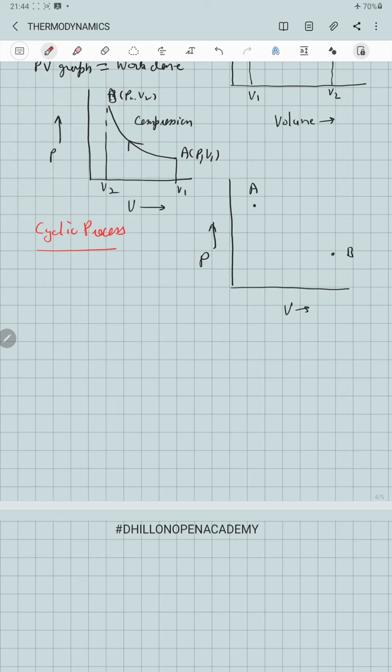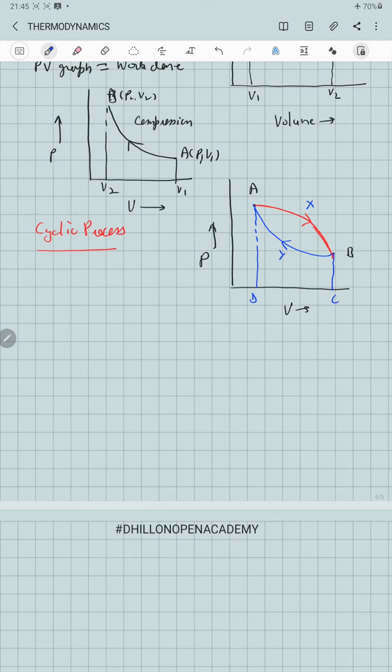So if the system expands along the path 1 to move from point A to B, then after undergoing compression, if it again returns to point A, in this case this type of process will be the cyclic process. Here the path AXB is representing the expansion while the path BYA is representing the compression. This is point D, this is C.